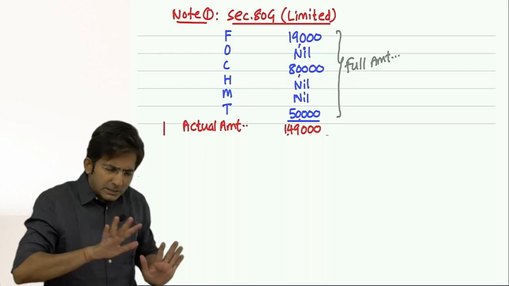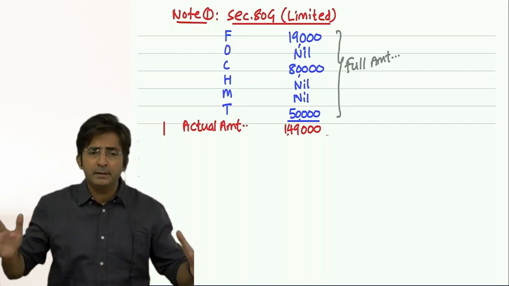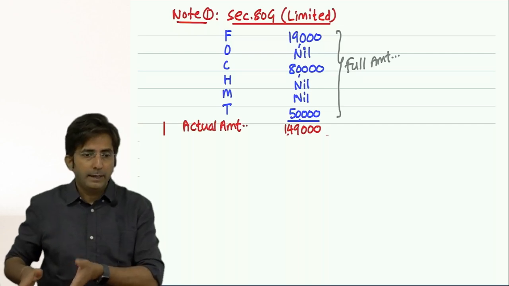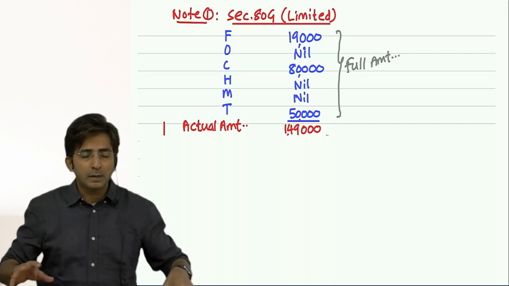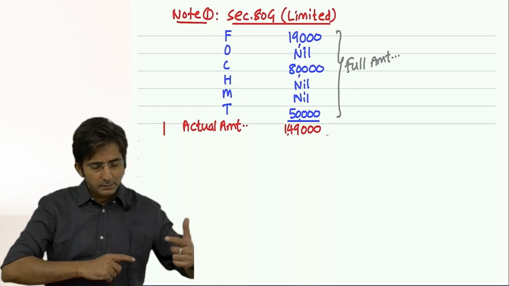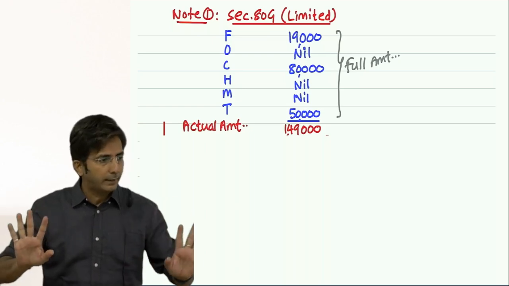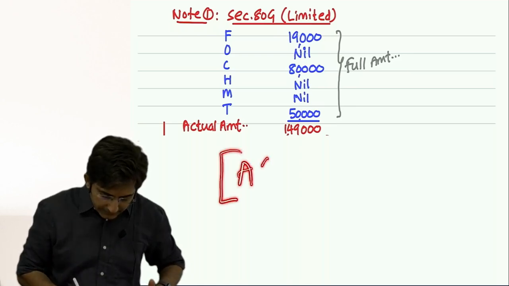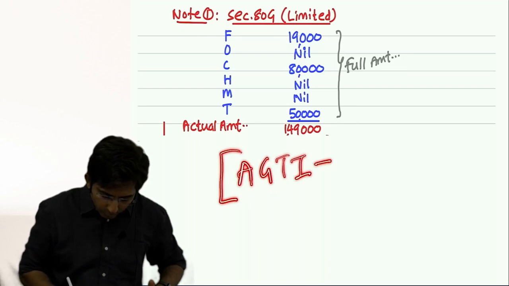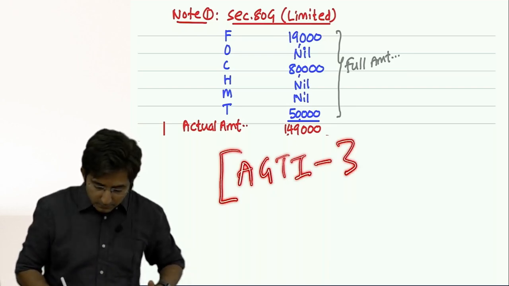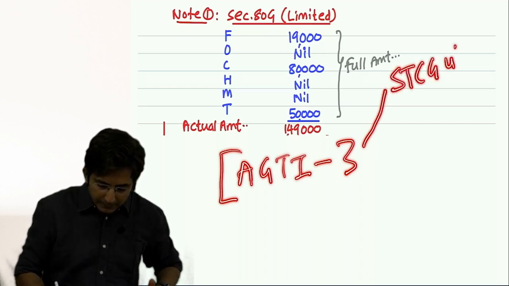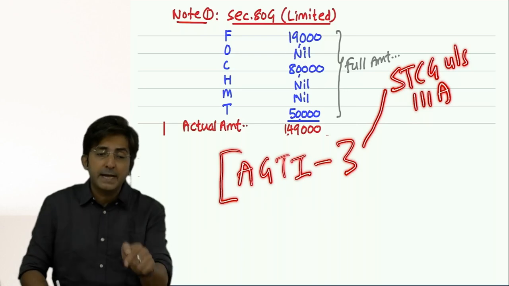So just have a rough idea that in capital gains, there are 2 categories, short term and long term. And to decide short term or long term, sometimes we decide by 1 year, sometimes 2 years, sometimes 3 years. Now see, what I was saying, from AGTI you have to minus 3 things. First thing is short-term capital gains under section 111A. This is when you sell equity shares.